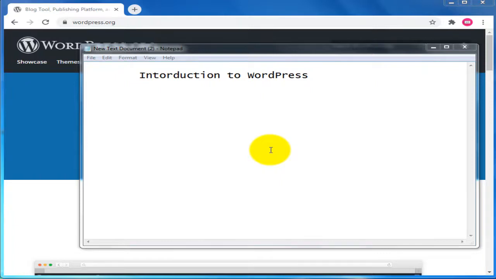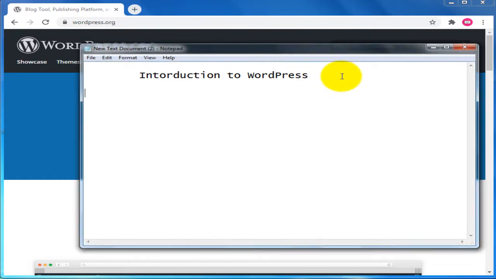So here you can see introduction to WordPress. So what is WordPress? Why do we need to give priority to WordPress to make our website? These things are very important to learn about WordPress because WordPress is a CMS platform. Okay, so what does CMS platform mean? CMS is nothing but content management system. Okay, so content management system is the CMS platform.